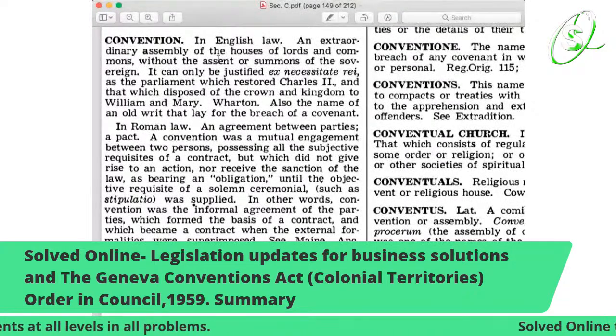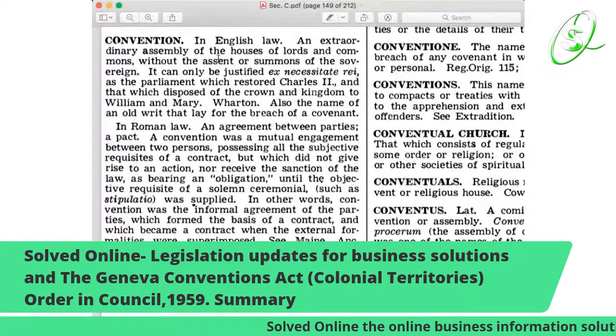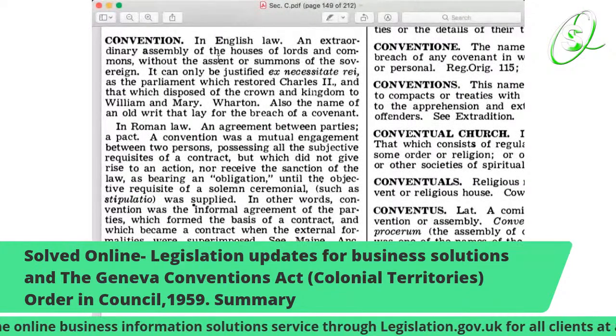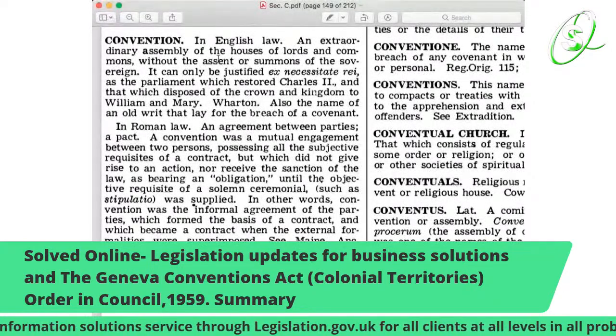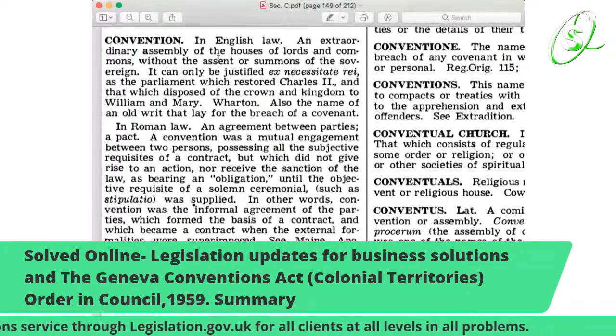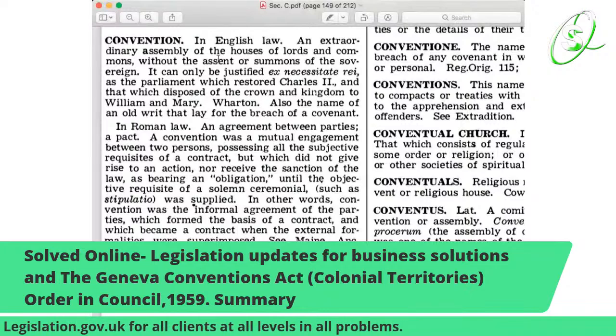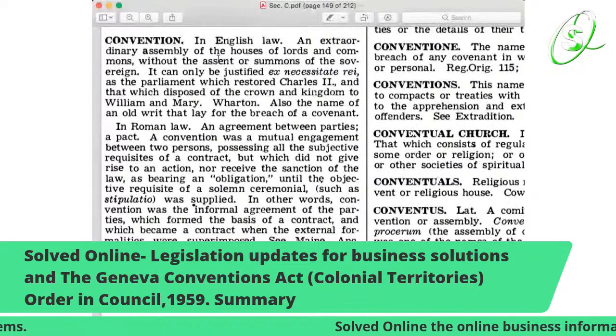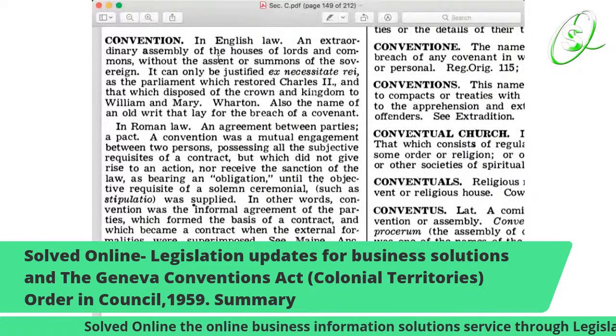It can only be justified ex necessitate rei, as the parliament which restored Charles II, and that which disposed of the crown and the kingdom to William and Mary.